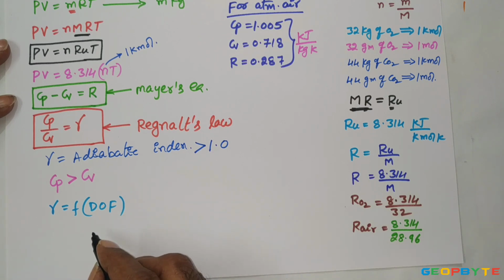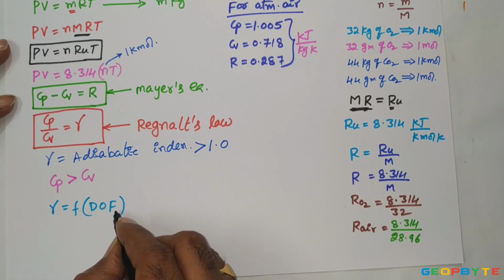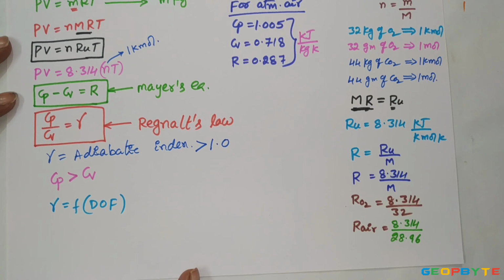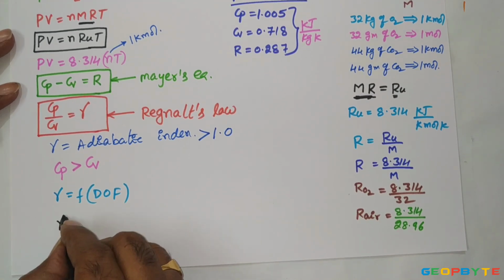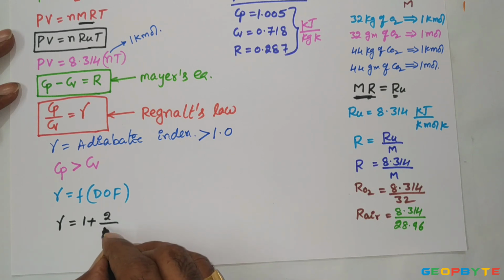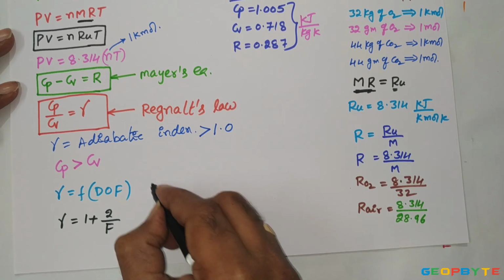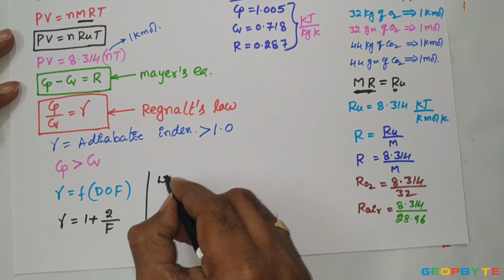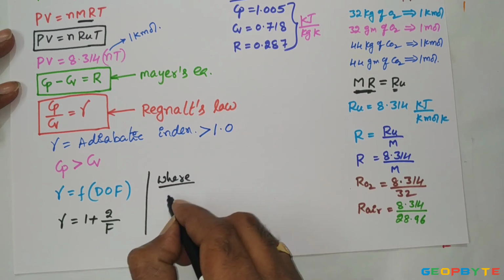The relation between the adiabatic index and degree of freedom is adiabatic index gamma equal to 1 plus 2 by F, where F equals degree of freedom.